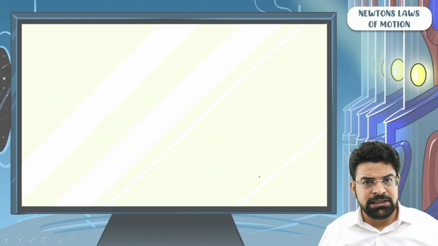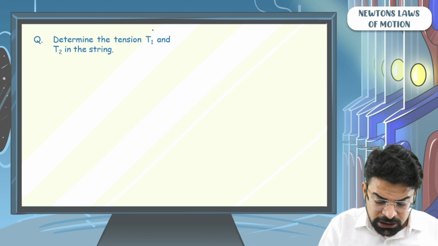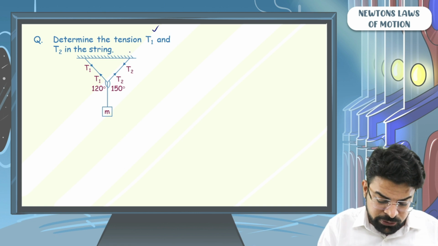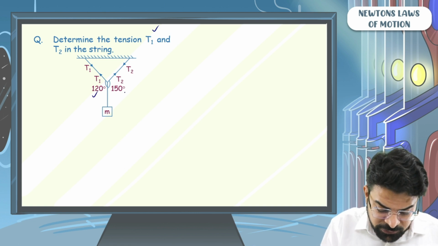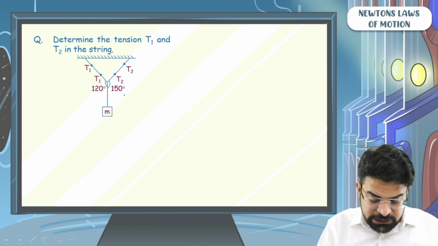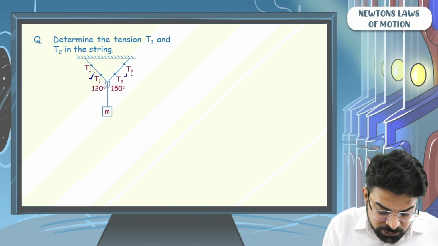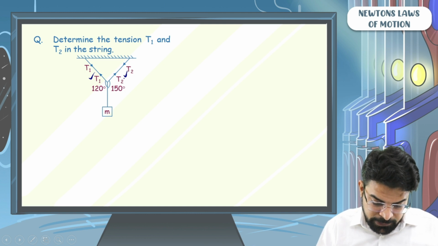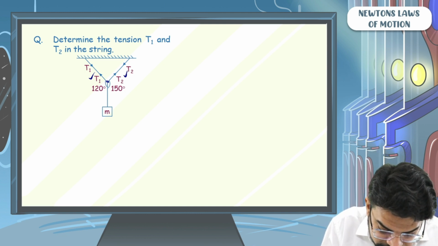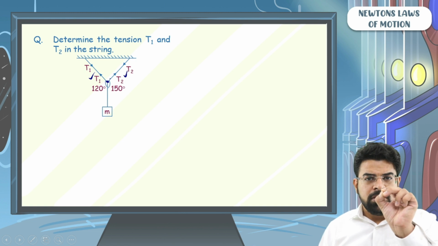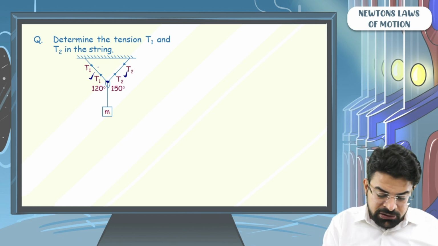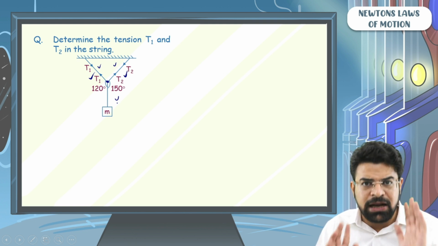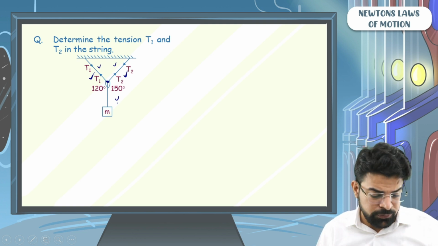Now let's see some problems. Determine the tension T1 and T2 in the strings. So there are two strings and the angles are given as 120, 150. They're asking you what is the tension in these two strings. What is the value of T1? What is the value of T2? Okay. If I look at this point, which is joined to all the three strings, 1, 2 and 3, this point is not accelerating anyway. So the net force on this point has to be 0.